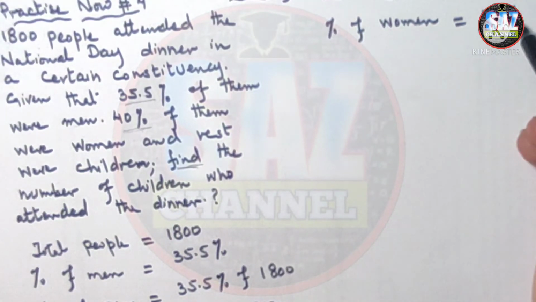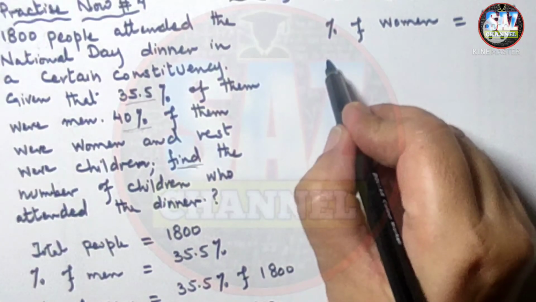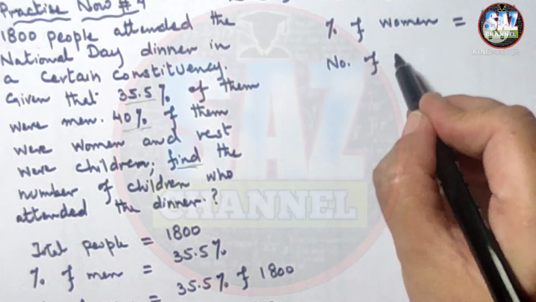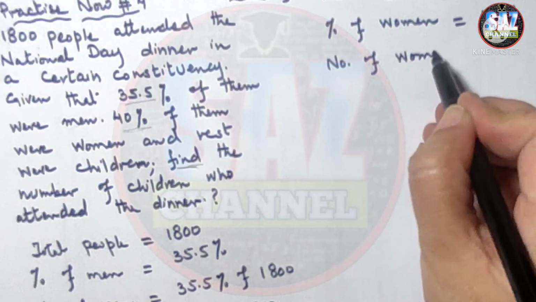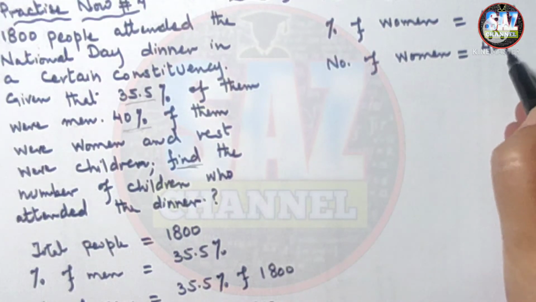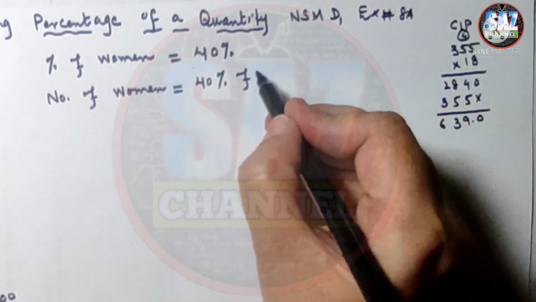We have to find that if total people are 1800 and 40% of the women have attended the party, then what number of women are attending the party? So number of women will be equal to 40% of what? 1800.